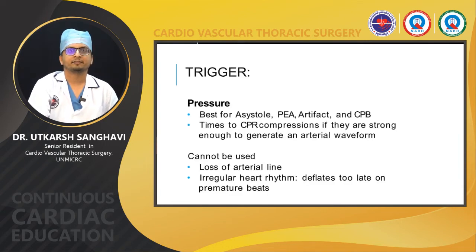The next trigger is the pressure trigger. It is best for patients with asystole, pulseless electrical activity, or when there are artifacts or the patient is on cardiopulmonary bypass. It also times to the cardiopulmonary resuscitation compressions if they are strong enough to generate an arterial waveform. But the pressure trigger cannot be used if there is a loss of arterial line or there is an irregular heart rhythm, because the deflation occurs very late on the premature beats.